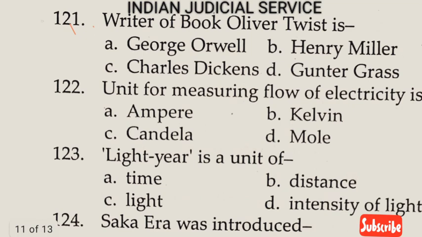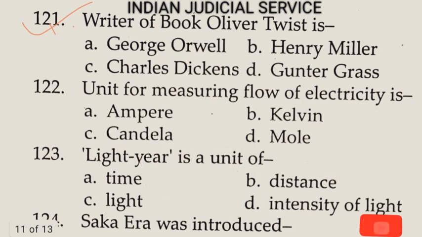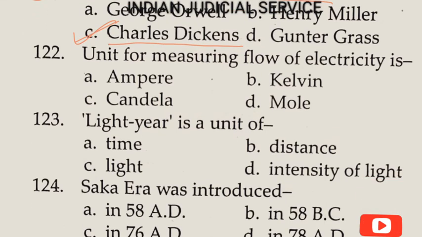Now question number 121. The writer of book Oliver Twist is. So writer of Oliver Twist is Charles Dickens. So Charles Dickens is the writer of Oliver Twist. Answer here option C. Now the unit of measuring flow of electricity is. So the flow of electricity is measured by ampere. So answer here option A.